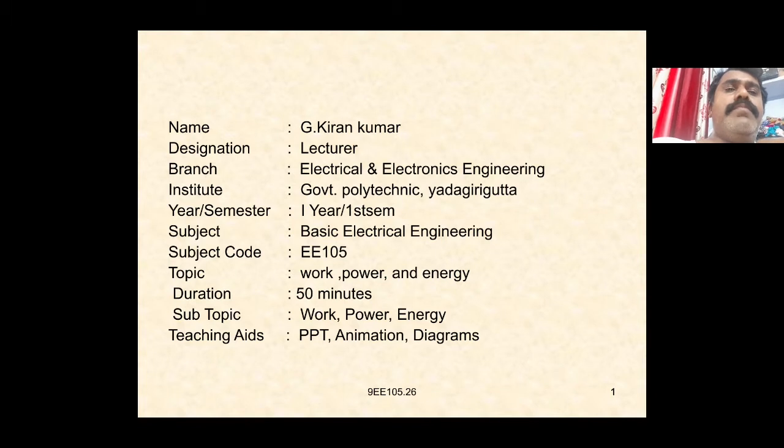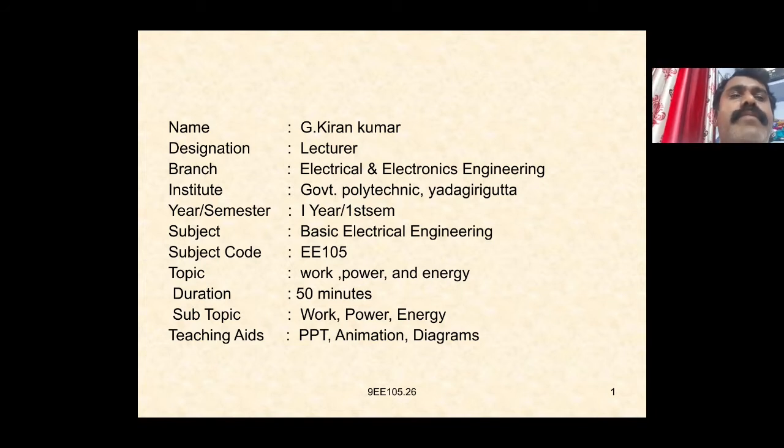The power can be denoted by the letter P. P is equal to V into I. The energy can be defined as the total amount of work done in an electrical or mechanical system.